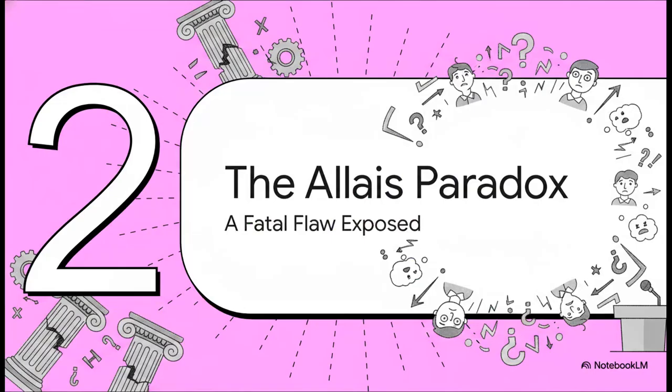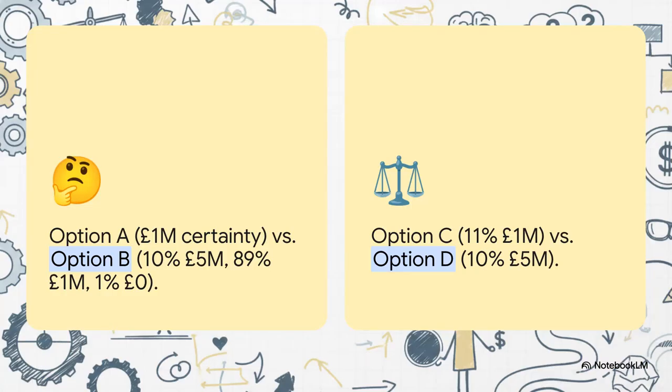Section 2. The Allais paradox. Fast forward to 1952. At a risk conference in Paris, a prickly, combative French economist named Maurice Allais stepped up to the podium, and he exposed a fatal, undeniable flaw in this perfect mathematical armor. Let's test this out together. I really want you to play along mentally here.